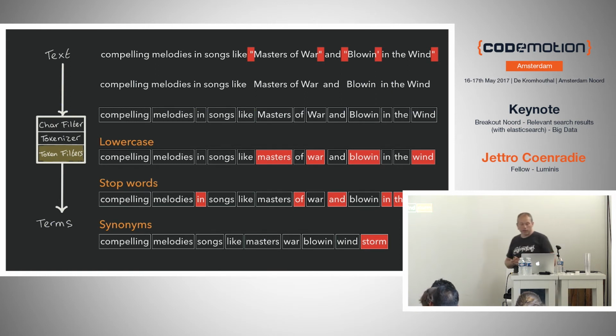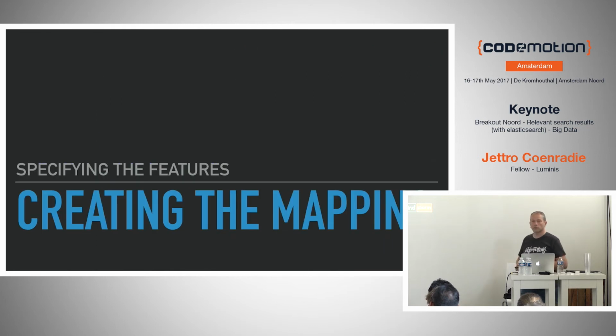And then in the final step, I wouldn't say this is a good example that you should do, because wind and storm might not really be related, but what I did is I applied a synonym filter that, if you would find the word wind in there, would also add to the inverted index the word storm. There are other ways of using synonyms as well, but it is an example to show you in which part you would do this. So in the end, these are the terms that we would put in our inverted index, the bottom row.